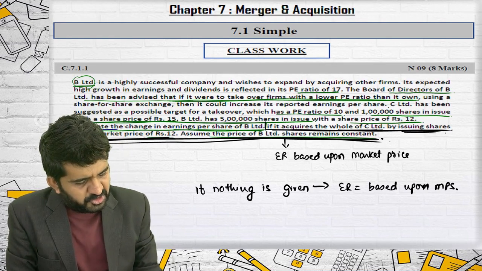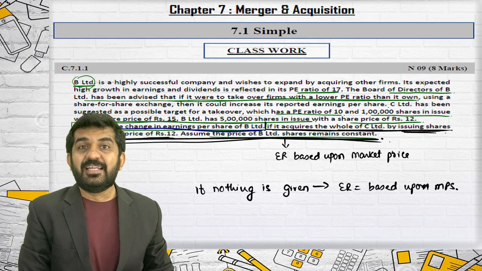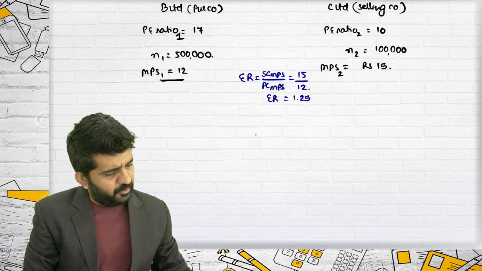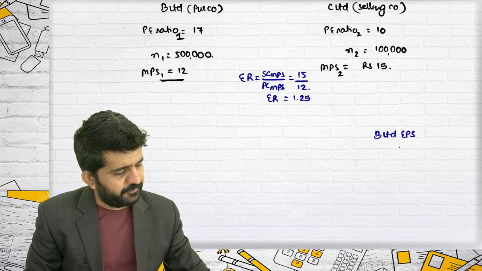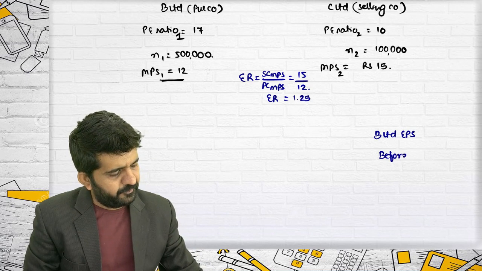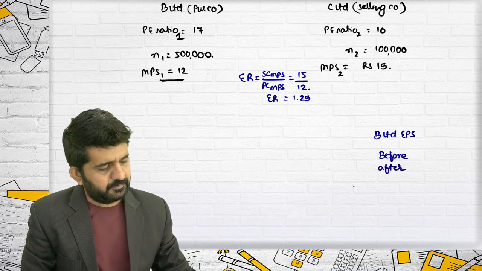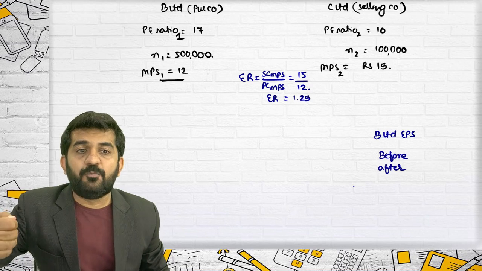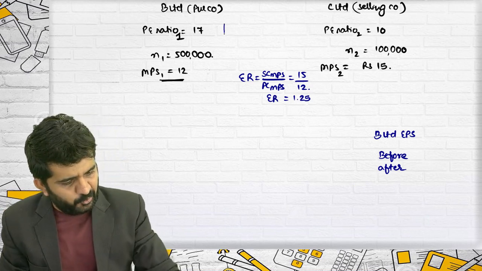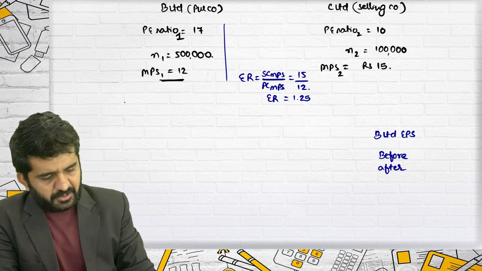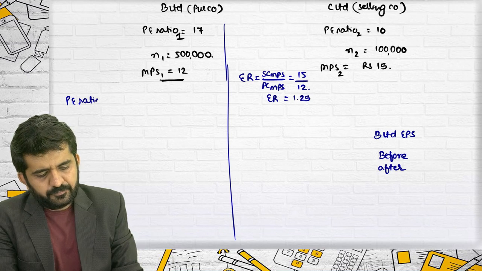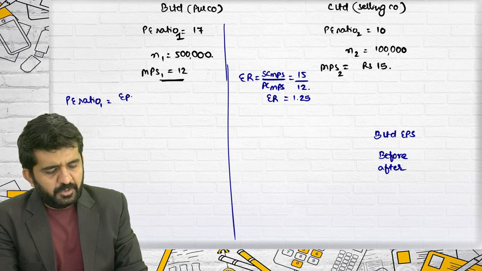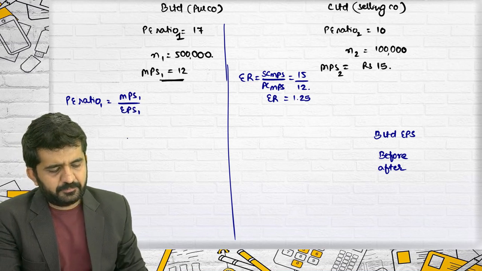Let's start. You need to find out the change in EPS of B Limited. Let me write down B Limited EPS before and after. What is the EPS of B Limited before? I don't know. It is not given, but I can easily find out. PE ratio 1 is equal to MPS 1 divided by EPS 1.